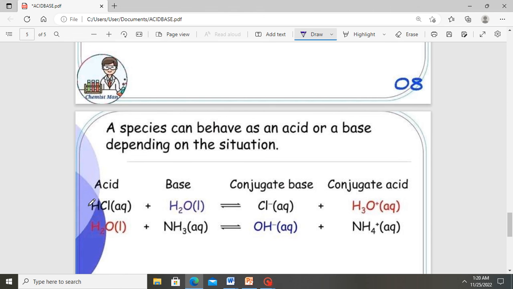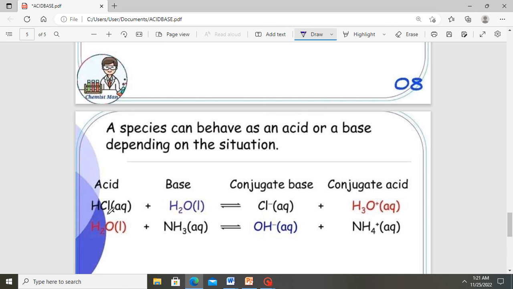In the first reaction, the water acts as the base by accepting a proton from the chlorine to form a hydronium ion and the chlorine minus. But in the second reaction, the water acts as the acid and donates a proton to the ammonia to form an ammonium and a hydronium ion.